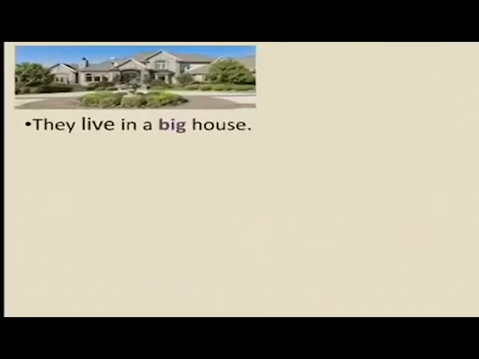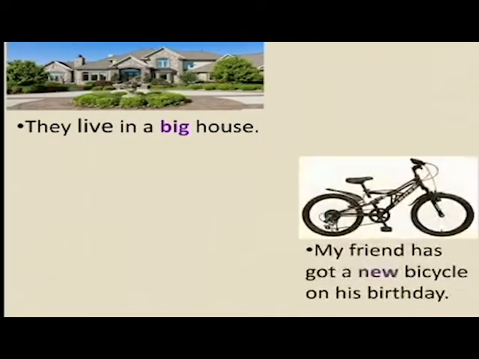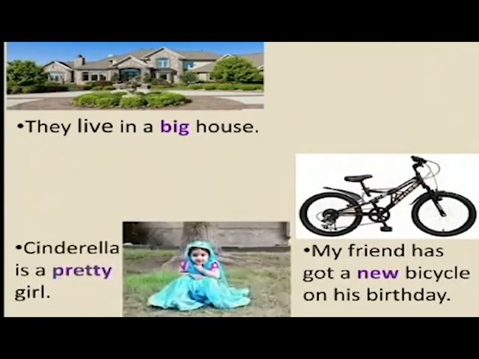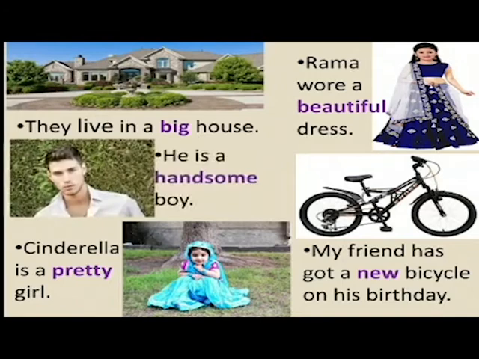They live in a big house. My friend has got a new bicycle on his birthday. Cinderella is a pretty girl. Rama wore a beautiful dress. He is a handsome boy. So, what can you see in these sentences? That the colored or highlighted words are describing the nouns in the sentences.